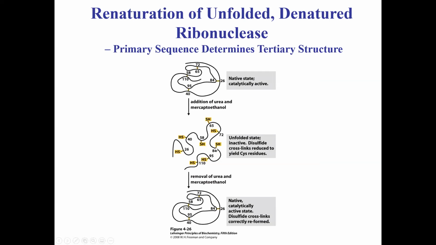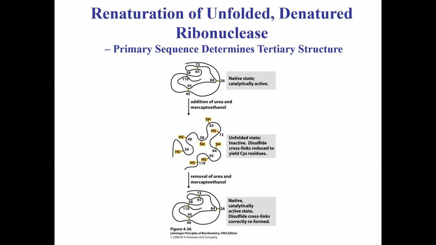You just removed them from the medium. You brought a natural medium, a buffer that has oxygen in it, at pH 7. You remove all the denaturant and reducing agent. And what you will see is that you are able to form a fully functional native protein, which is catalytically just as active as the one that you started with.